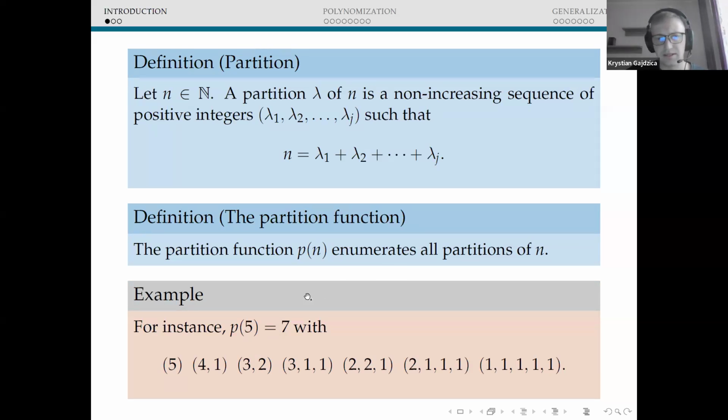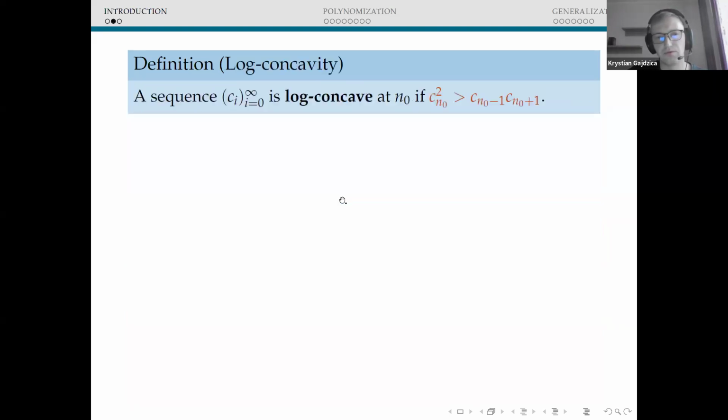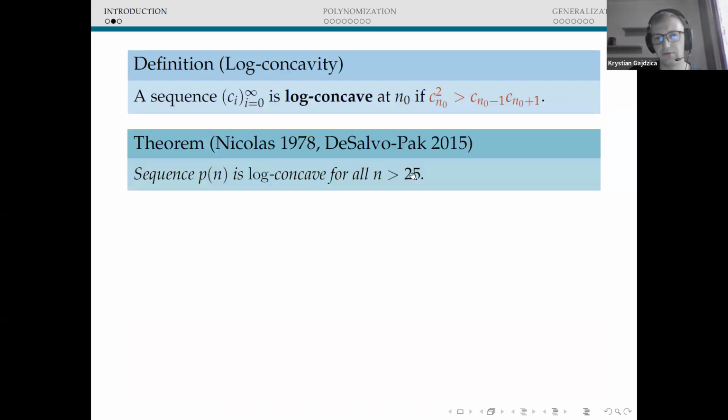Over 10 years ago, great research related to searching for properties of the log behavior of the partition function emerged. It was initiated by the work of DeSalvo and Pak, who proved that the partition function is log concave for all n greater or equal to 26. By log concavity, I mean that a sequence is log concave at some point n0 if it fulfills the following inequality at that point. There is also the result of DeSalvo, who actually reproved the theorem from Nicolas from 1978.